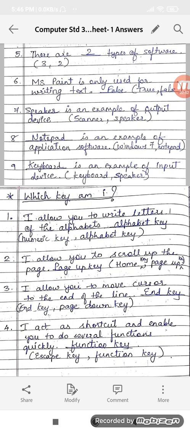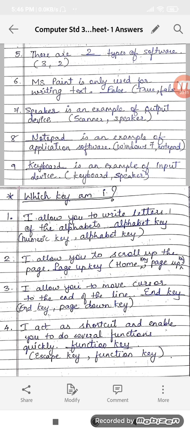I allow you to move cursor to the end of the line. End key or page down key? Answer will be end key, right? Because page down key, it scrolls your page to the downwards, but to move the cursor to the end of the line we use end key.